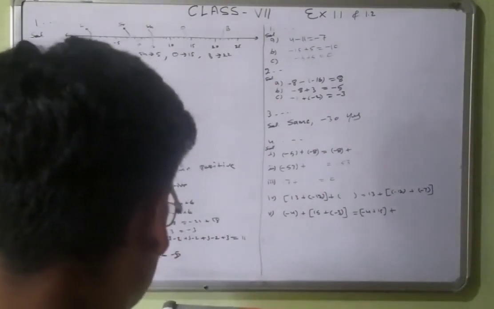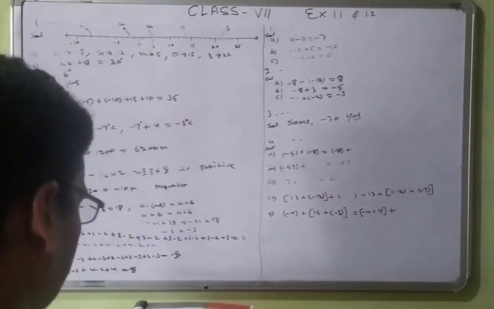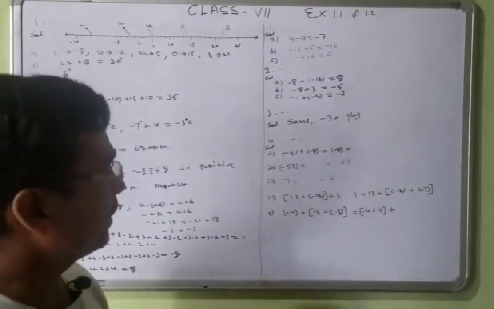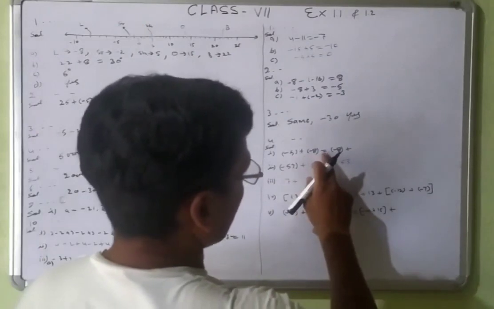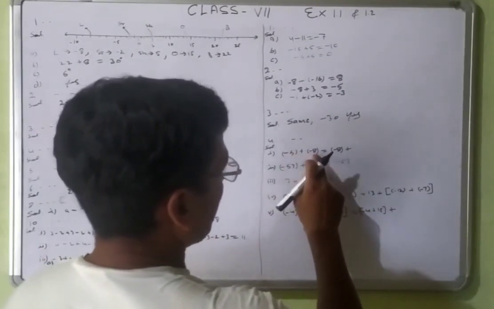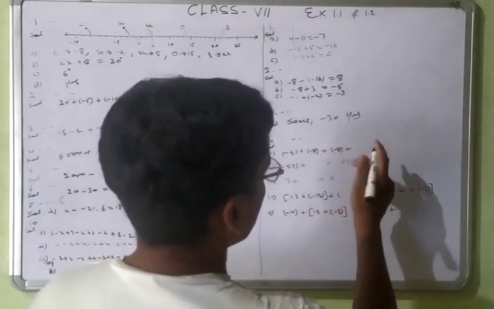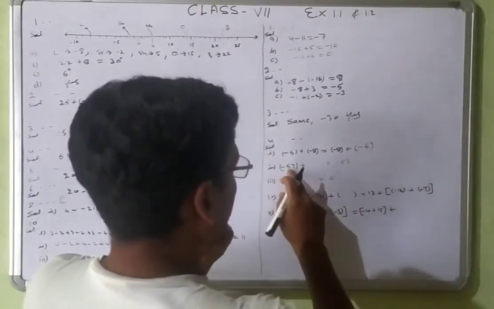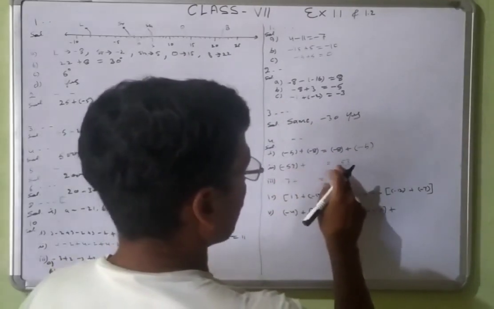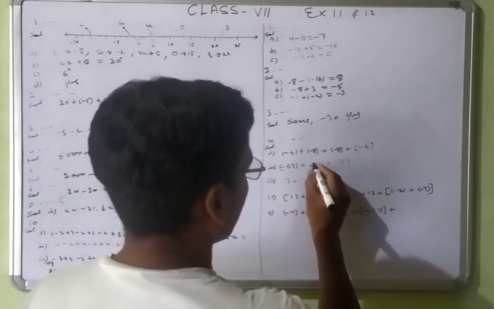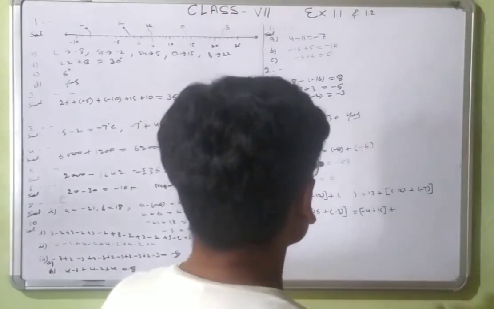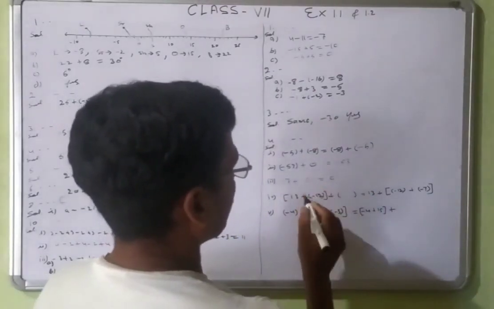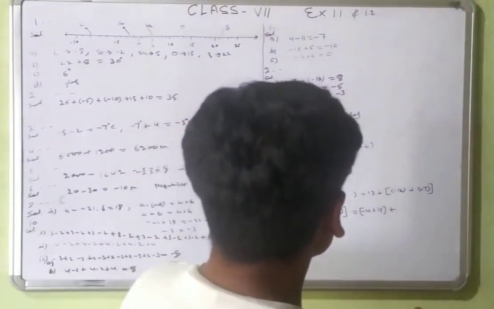Fourth question. Fill in the blanks to make the following statement true. See that this is equal to, before is equal to minus 5, minus 8 is there. After is equal to minus 8 is there, so that will be minus 5. Minus 53 dash is equal to minus 53. So that will be 0 because 0 can't be added or subtracted. 70 plus dash is equal to 0. So 0, because 0 can't be added or subtracted.